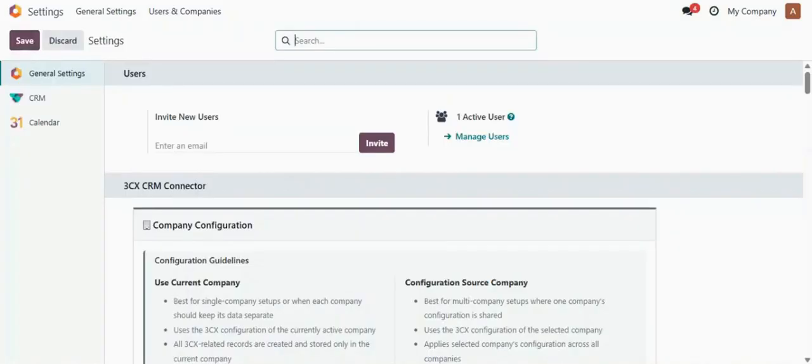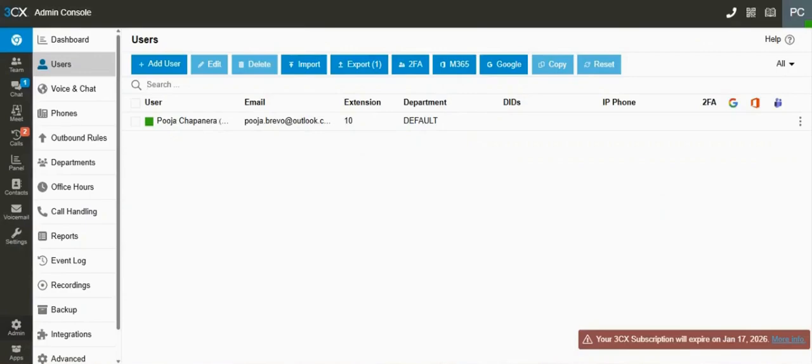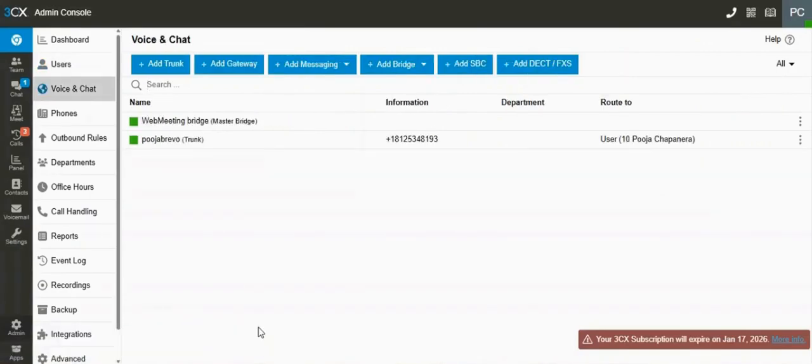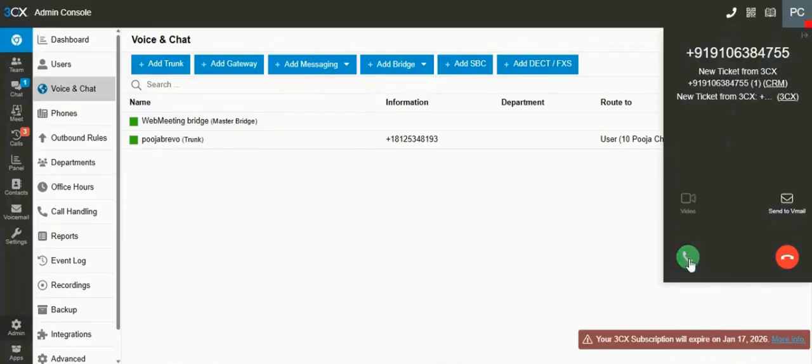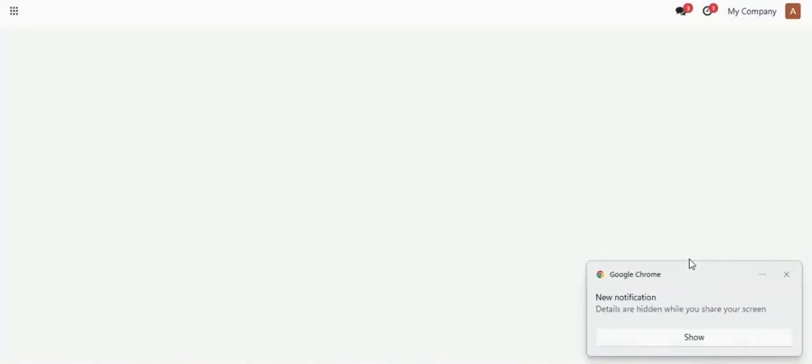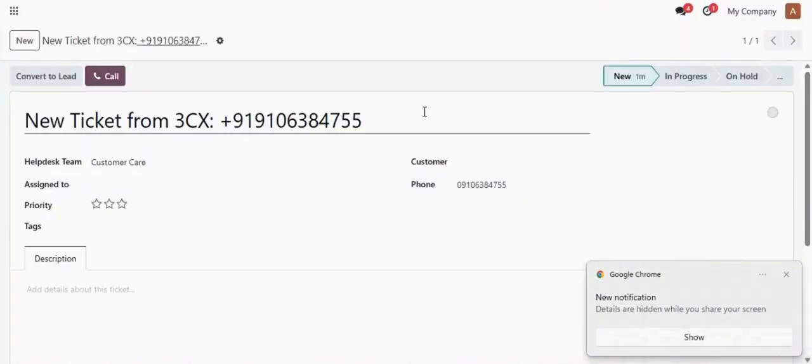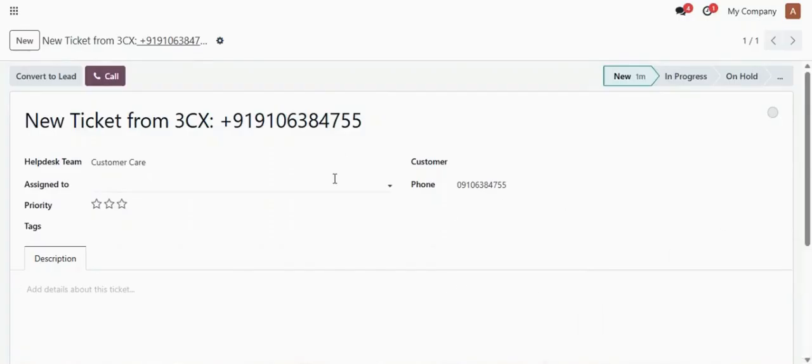After saving the changes, I will go to my 3CX admin. Now I will call my 3CX account. After receiving the call from 3CX, you will be redirected to the ticket because in the settings we have selected the ticket. So here the ticket has been generated.